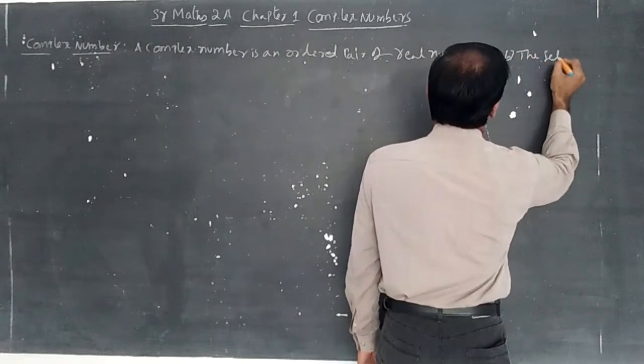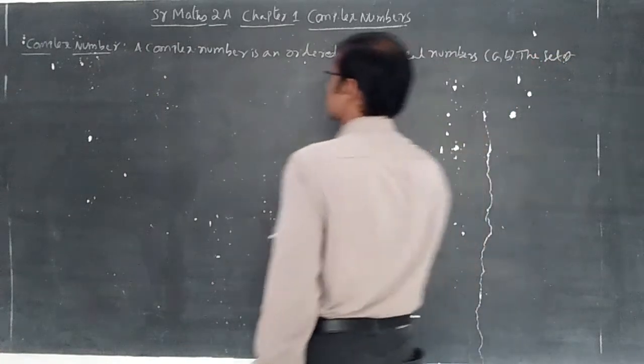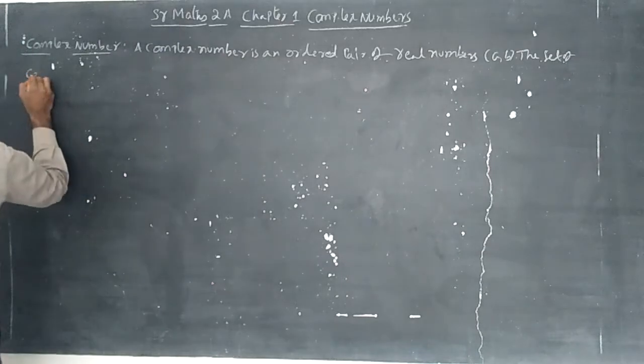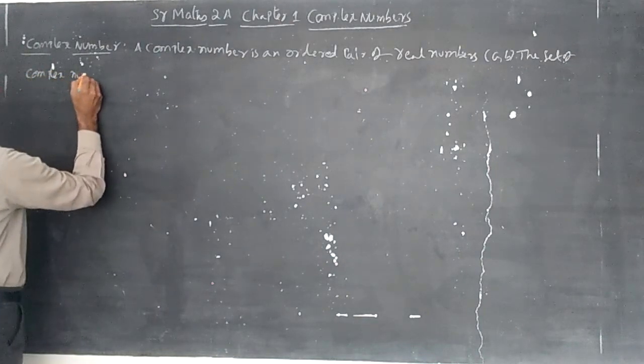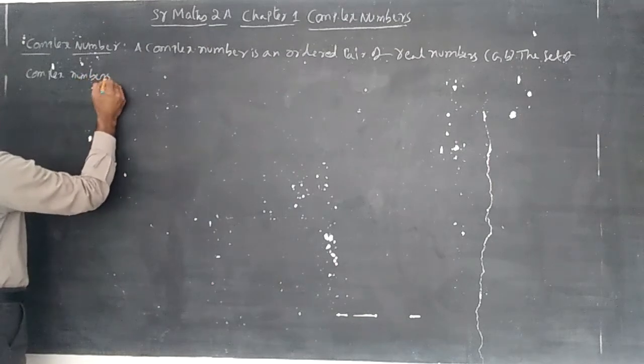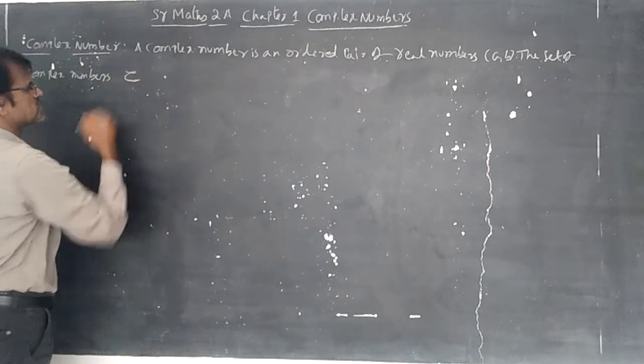The set of complex numbers, C, like this you should write C.